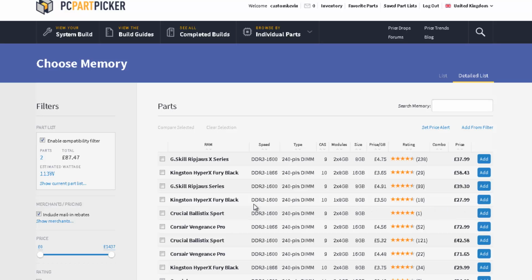So this is a preference thing again. Like, it's like everything. So we're going to go with this Kingston HyperX Fury, right? You know, there's reviews there, you can check them out. This one seems to have great reviews for this Ripjaws series, and it's 1600, speed is 1600 megahertz, which is pretty good.